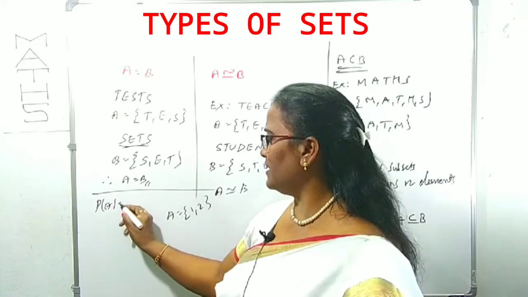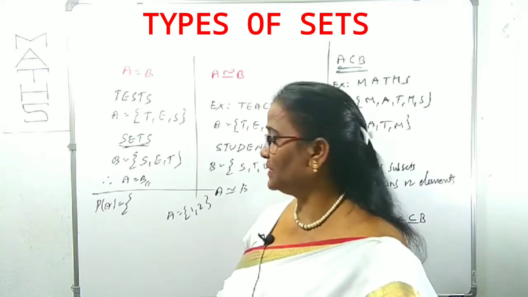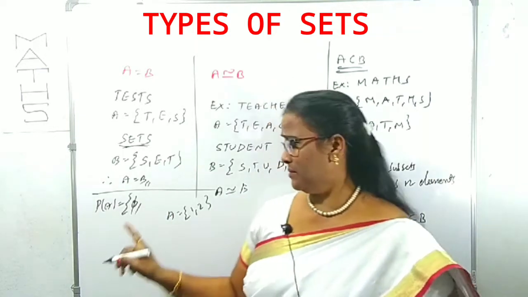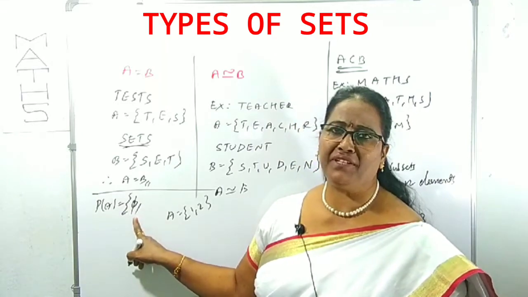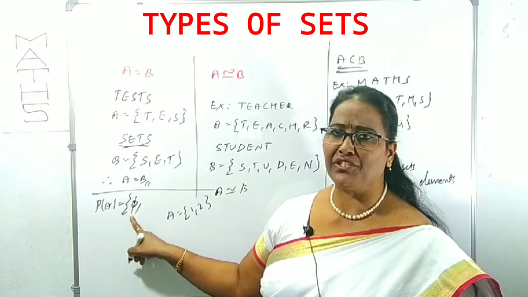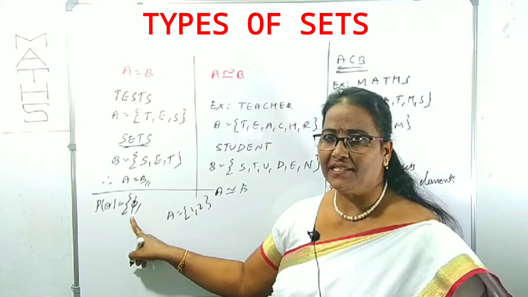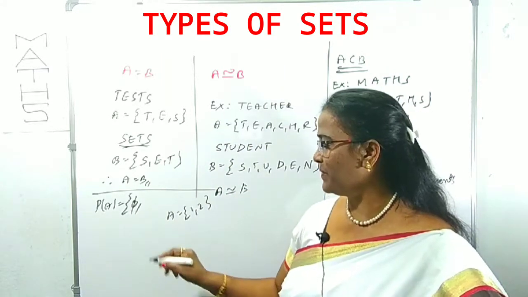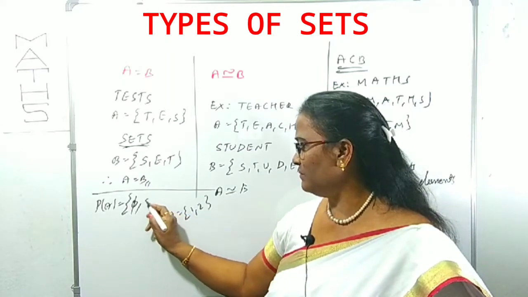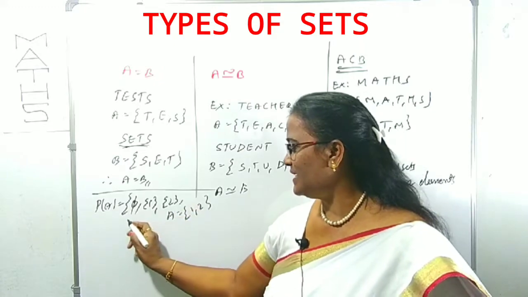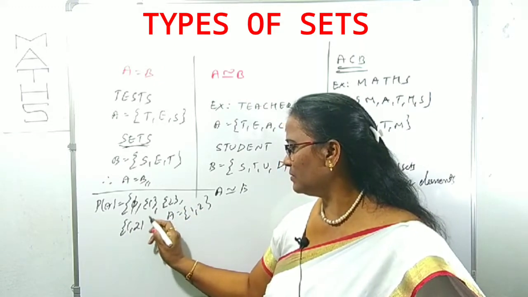So we can write P of A is the set of phi, the null set. The null set is a subset of every set. Phi we can write, otherwise we can use a flower bracket. Phi is a subset of A, and set 1, set 2, set 1, 2.